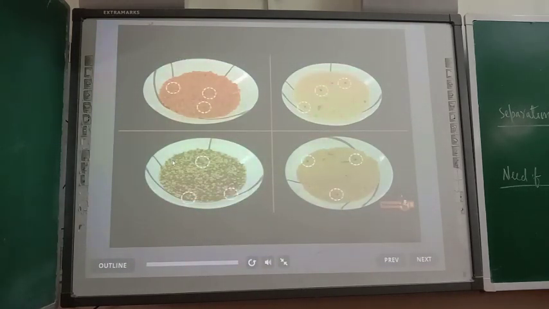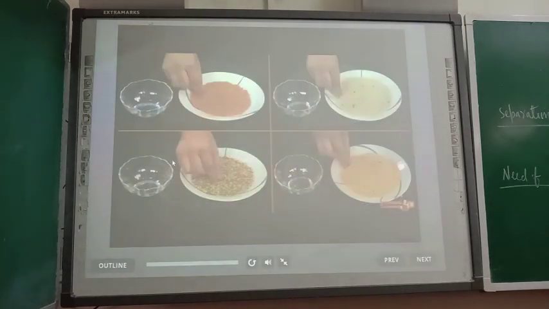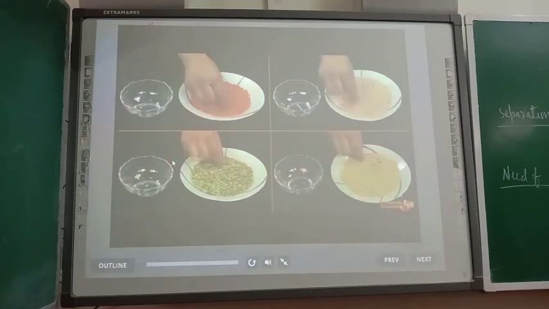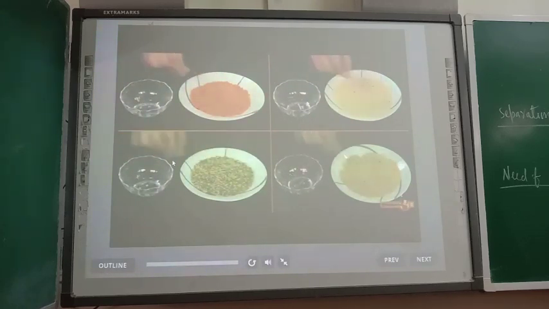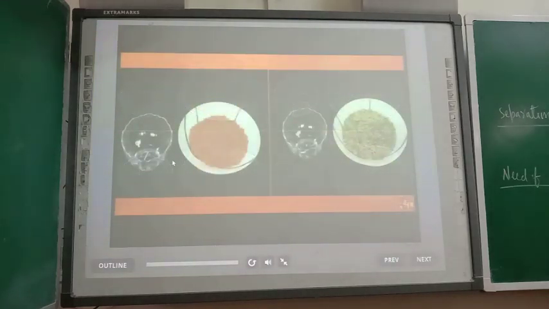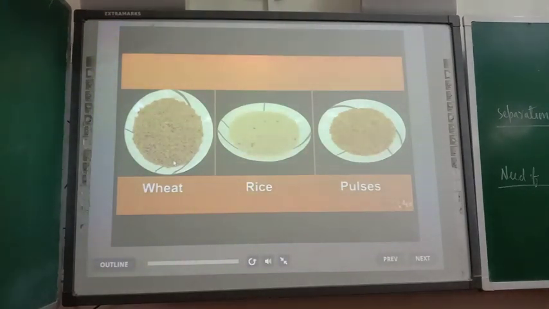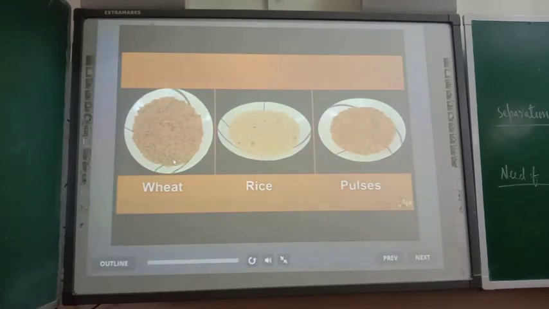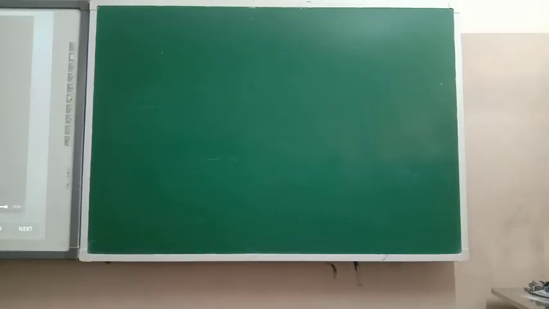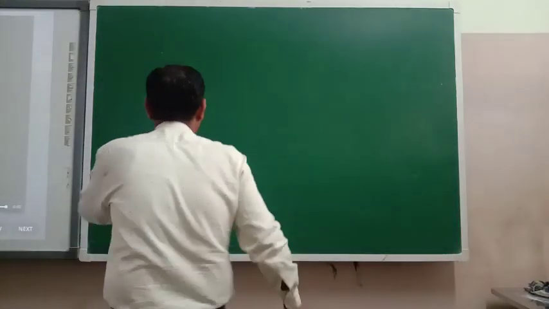Hand picking is used when unwanted material is present in a small quantity. It can be used to separate unwanted substances from useful ones. It is used when the size, shape or color of unwanted substances is different from useful ones. It is used when food grains like wheat, rice, pulses, etc. contain small stones and insects. So dear cadets, I hope that you have got the point of the hand picking method.